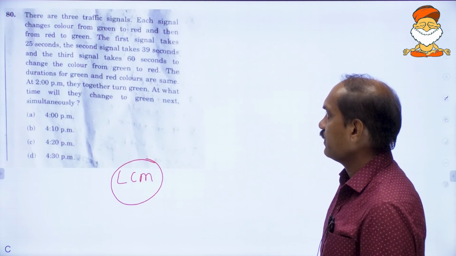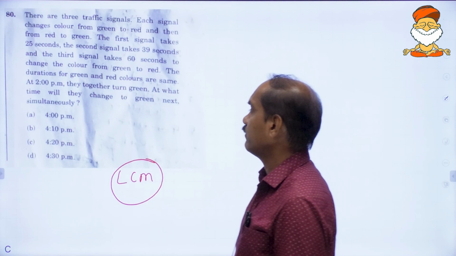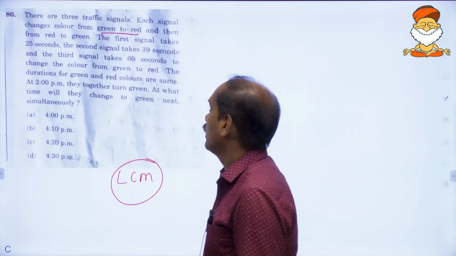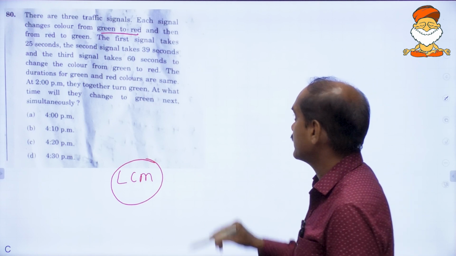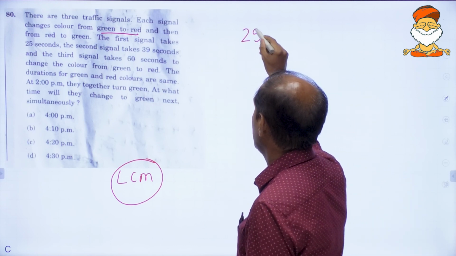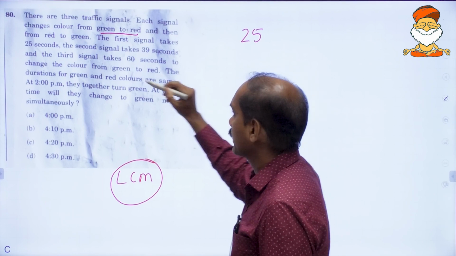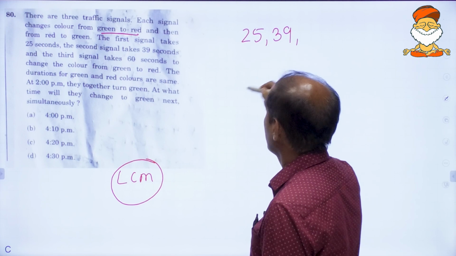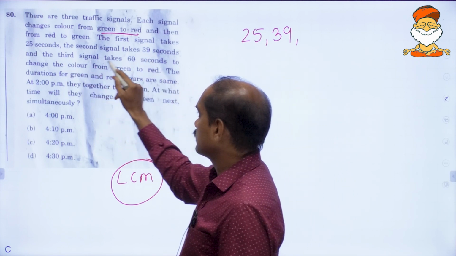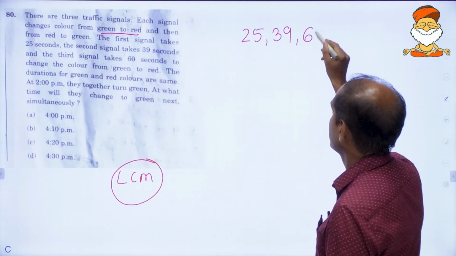There are 3 traffic signals. Each signal changes color from green to red and then from red to green. The first signal takes 25 seconds. The second signal takes 39 seconds. And the third signal takes 60 seconds.